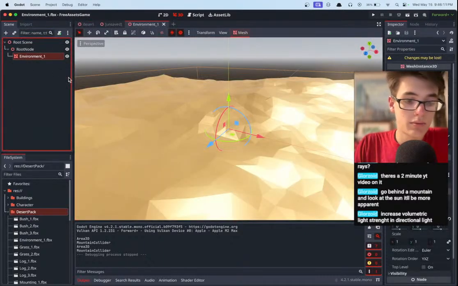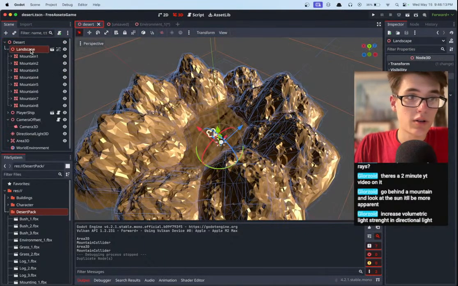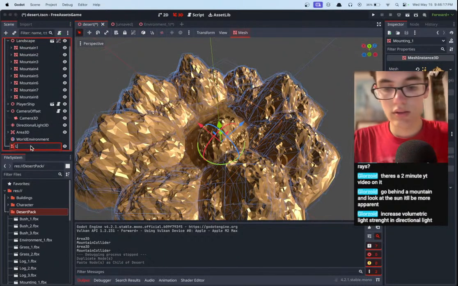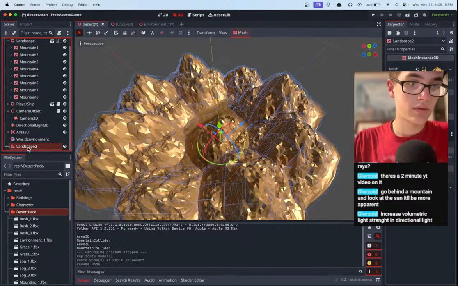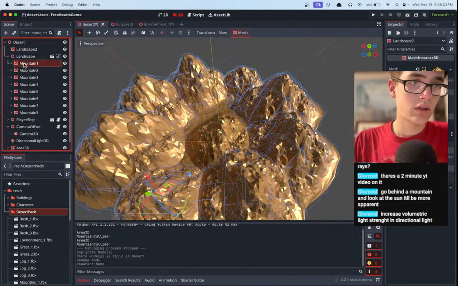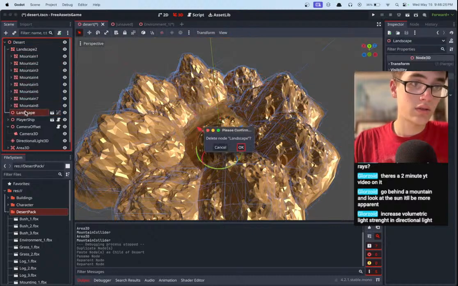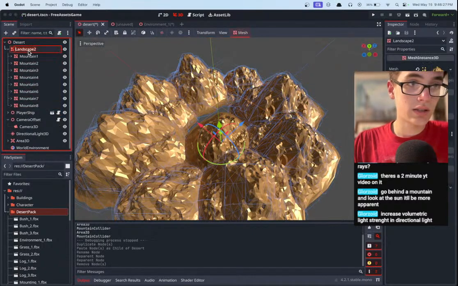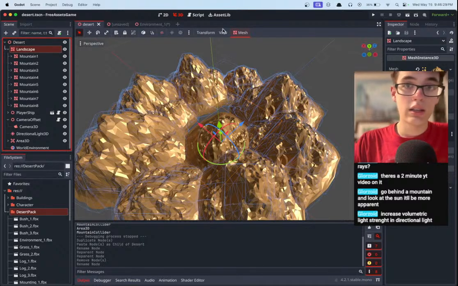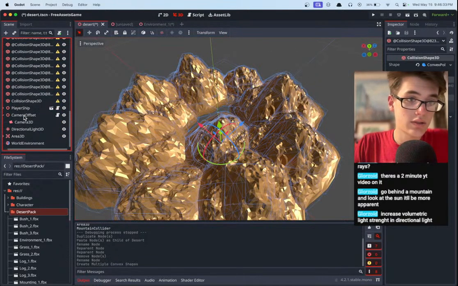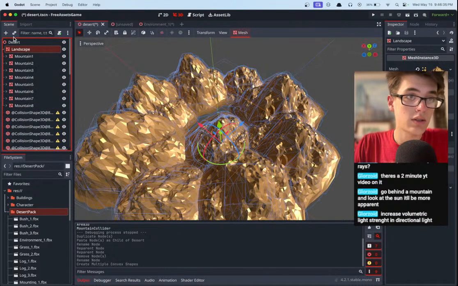Open anyway, then we just duplicate the actual mesh part of it. And then paste it in landscape. We'll move all these mountains over to be children of it. Delete the old landscape because we don't like it. And then we just have to do mesh, create multiple convex collision siblings, and then make these a child of an area 3D.